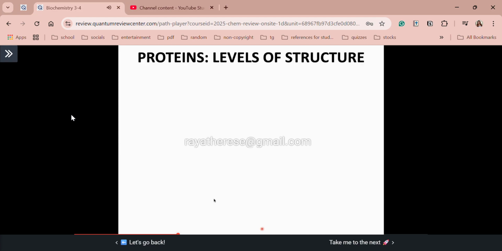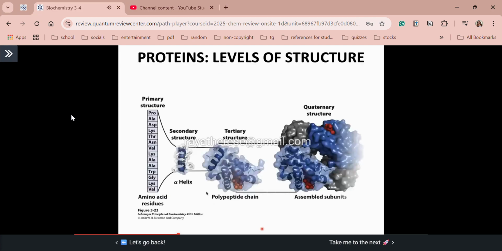Alright, so guys, from the video, we have seen that really your proteins have 4 levels of structure. Di ba? Very comprehensive yung video. It already tackled the structural classification of your proteins, di ba? Your fibrous and globular. But for this, ang main takeaway natin is that its structure is composed of 4 different levels. So we have primary, secondary, tertiary, and quaternary.